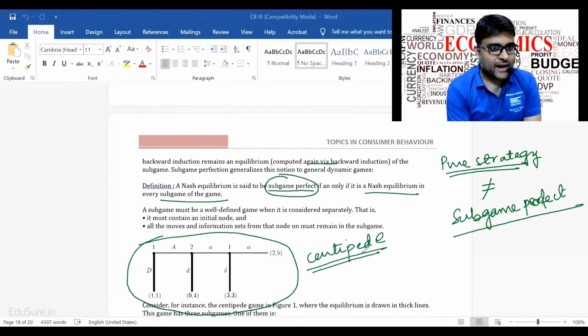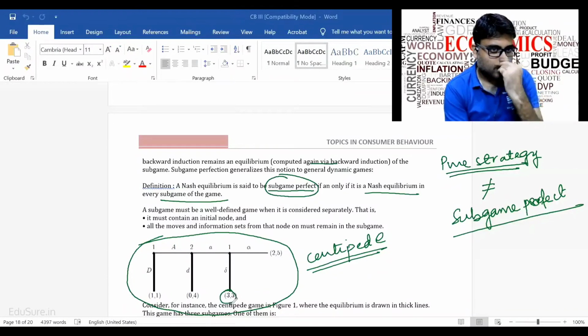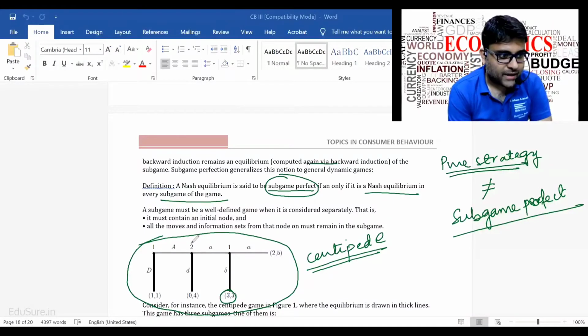So looking at the last step, player one will play either alpha or delta. Which one will player one play? Player one will play obviously 3 comma 3, or delta. Player 2 sitting in the second period will know that if player 2 plays A, player 1 will play delta. There is perfect information.